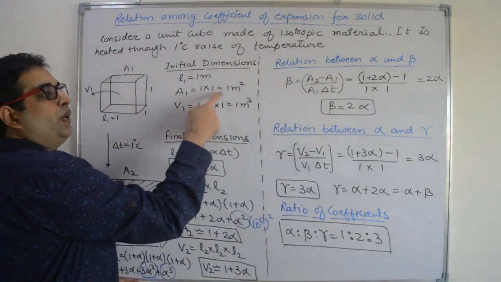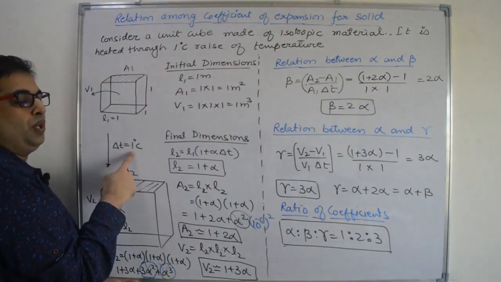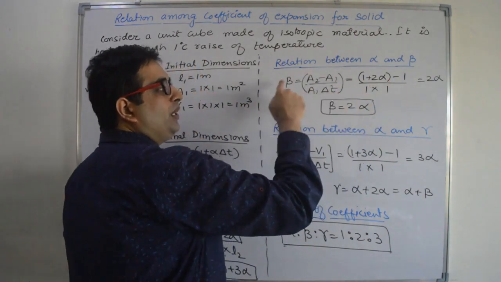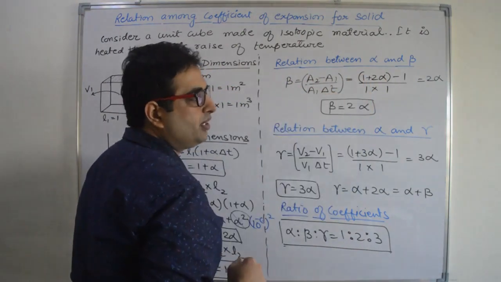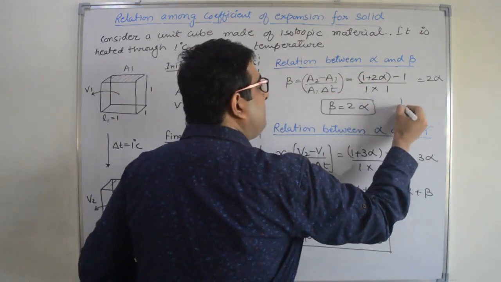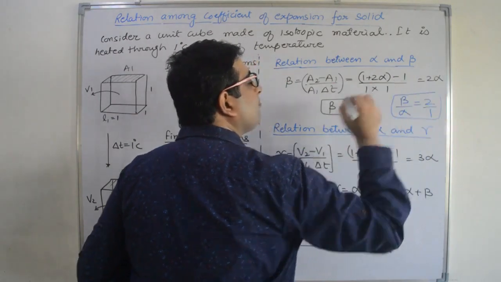A1 is 1, put it here. Increase in temperature is also 1 degree Celsius. So when you put all these values, you will get beta equal to 2 alpha. 1 will cancel out. Right? So we got the first relation that beta by alpha is equal to 2:1.